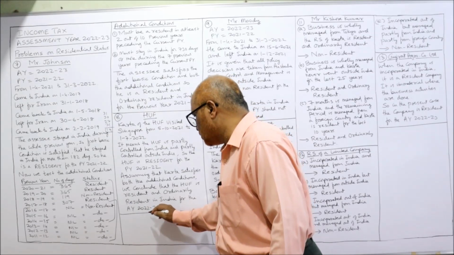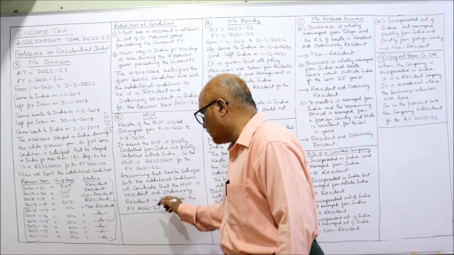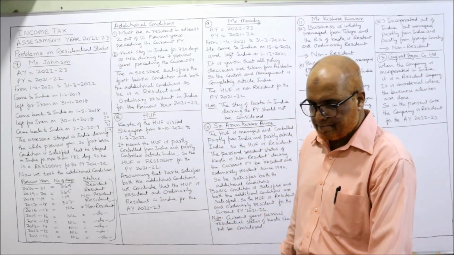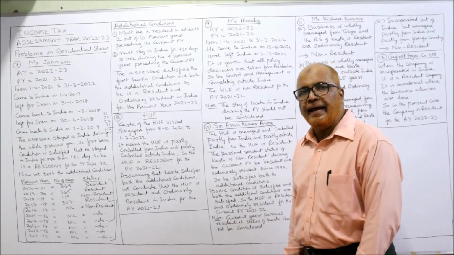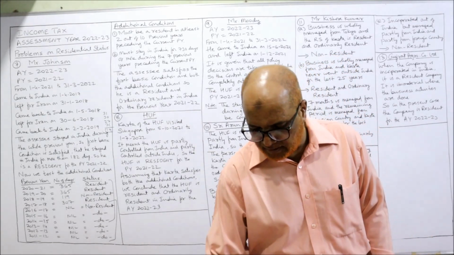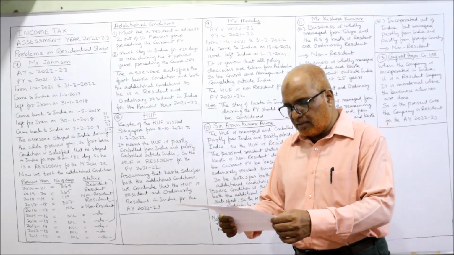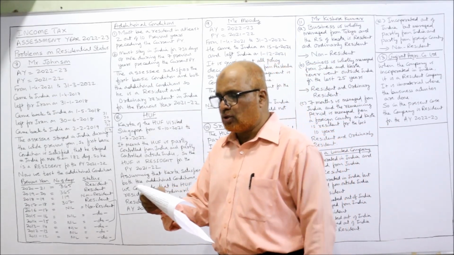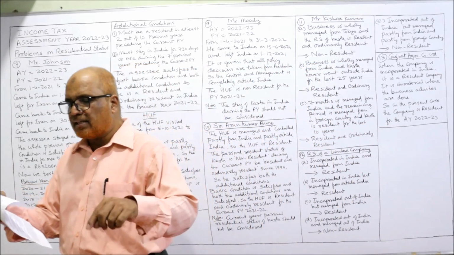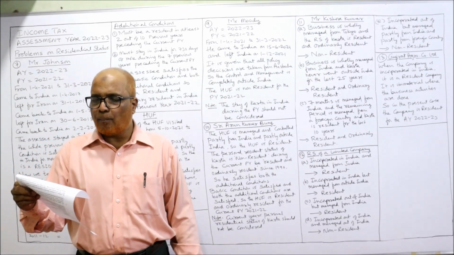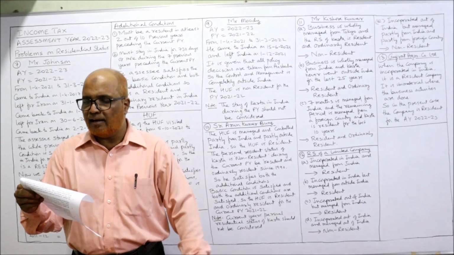Assessment year 22-23 or previous year 21-22. Anything you can write. So this is the 8th problem, HUF. 9th problem. Mr. Moody is the eldest male member of HUF. The family consists of mother and 4 brothers. The properties and business houses are in India.